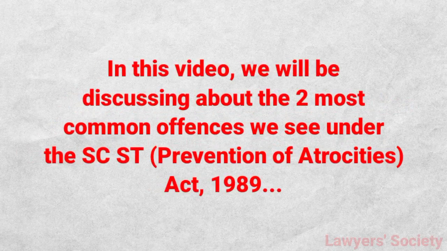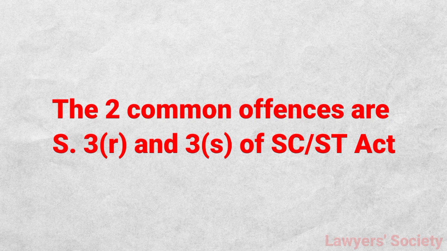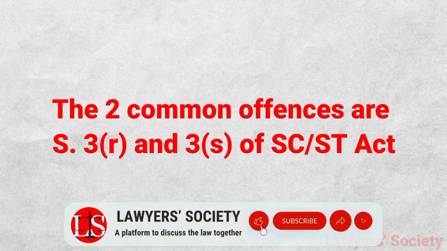In this short video, we will be talking about two of the most common offences that we find under the SC/ST Act, that is the Prevention of Atrocities Act of 1989. When we say the most common offences, we are referring to Section 3R and 3S under the Prevention of Atrocities